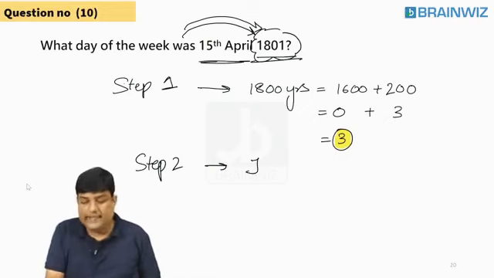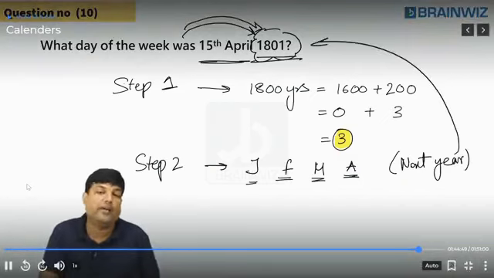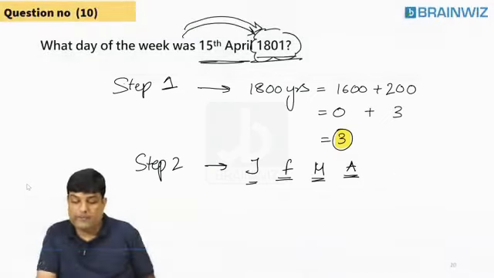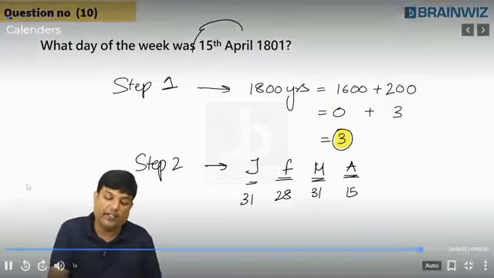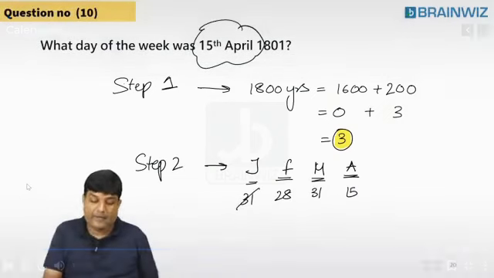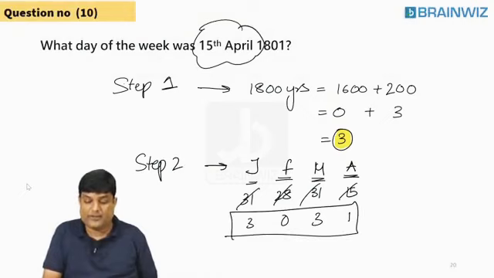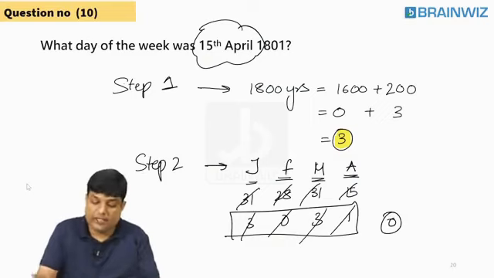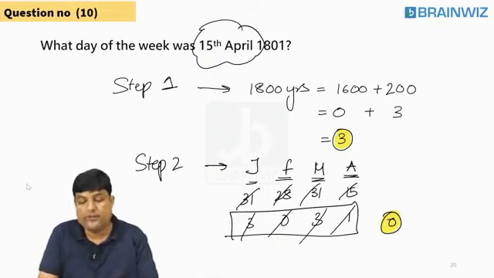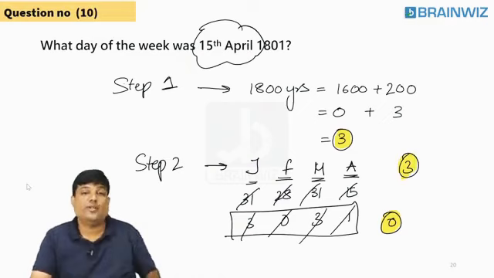So you all tell me. January over? Yes, sir. February over? Yes, sir. I am talking about 1801. Following everybody? So what shall you read here? 31 days of April. Clear? Now divide by 7: 3, 0, 3, 1. So what is this, students? 3 plus 0 is 3. How many odd days did you get? 3. Students, try to understand that.